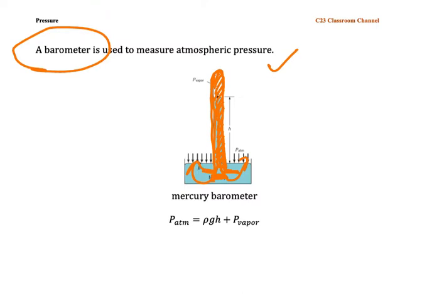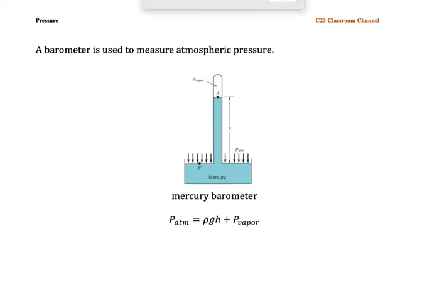According to Pascal, in this barometer experiment, we found that the mercury did not flow out totally like this. At a certain height, the mercury will stop flowing. So why did it stop flowing? Because there is something that pushes the mercury at this surface to prevent the mercury from flowing out of the test tube.